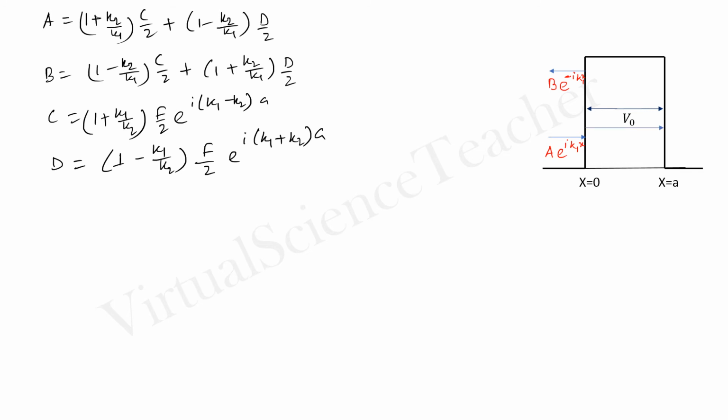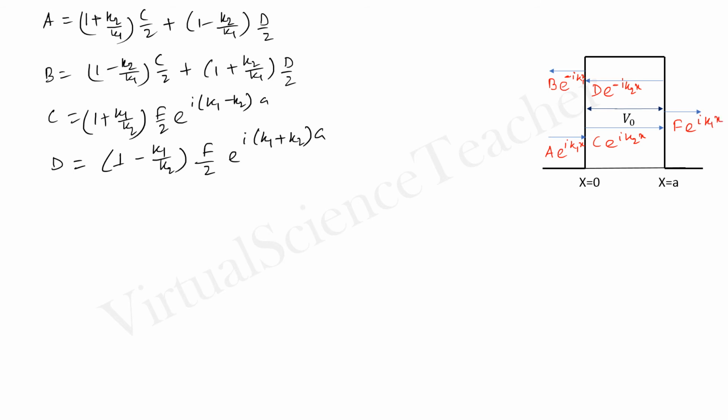This is the wave propagating through the positive x direction, and this is C e to the power i k2 x. This is D e to the power minus i k2 x, and the transmitted wave is F e to the power i k1 x again.